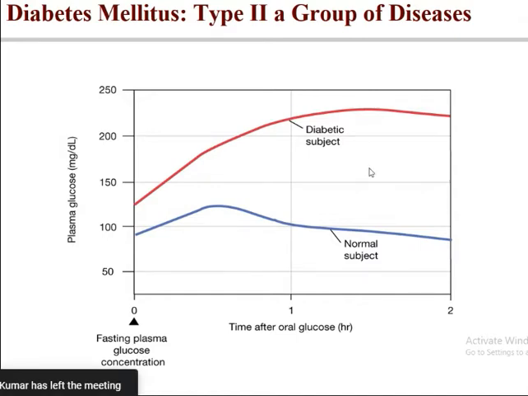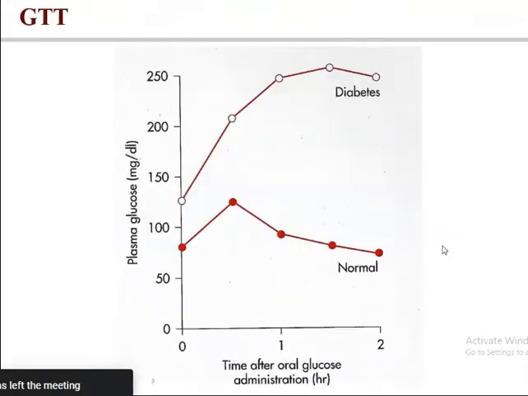If you look at the diabetic subject and the normal subject, you can see there is one peak after the oral glucose dose. In the diabetic, it remains constant and elevated, above 200. Whereas in the normal subject, it reaches around 140, 130, and then comes down. This is called the oral glucose tolerance test. So we diagnose diabetes by the oral glucose tolerance test.